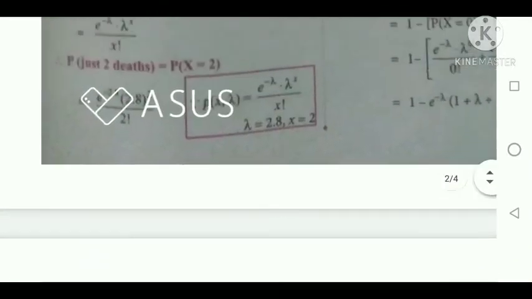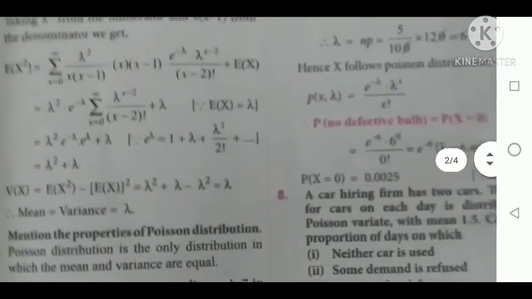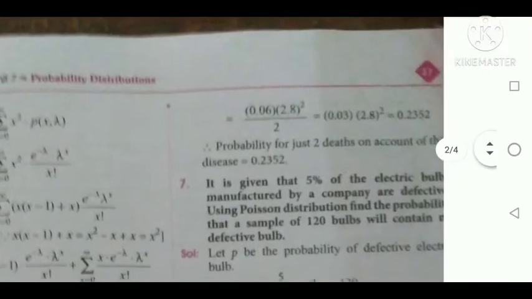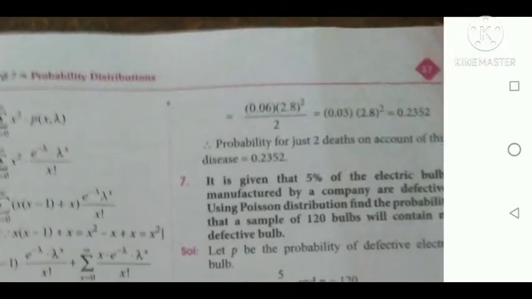Therefore e power minus 2.8 into 2.8 power 2 divided by 2 factorial. After cancelling it, we get 0.2352, that is, the probability for just 2 deaths to occur on account of the disease is 0.2352.